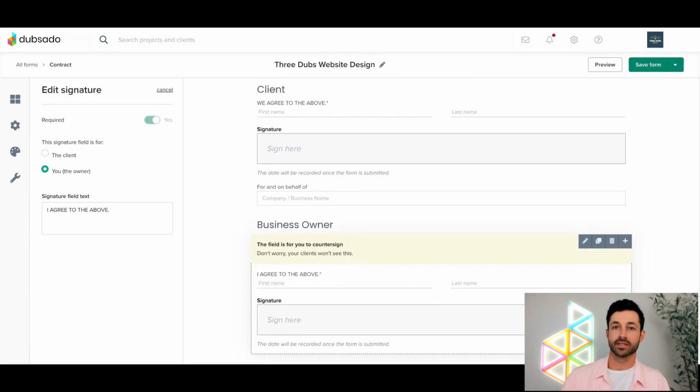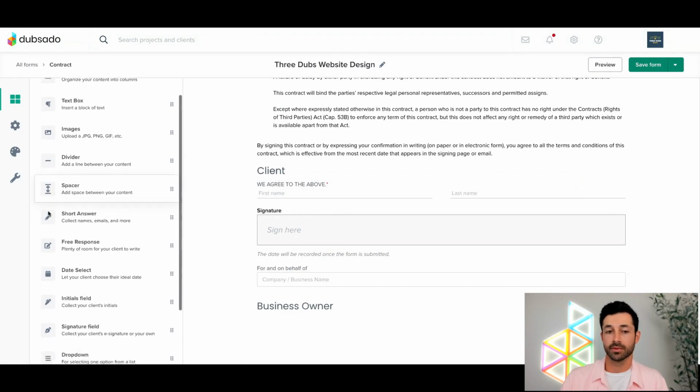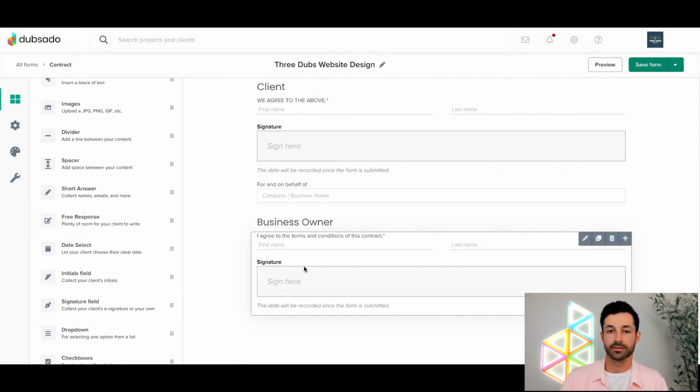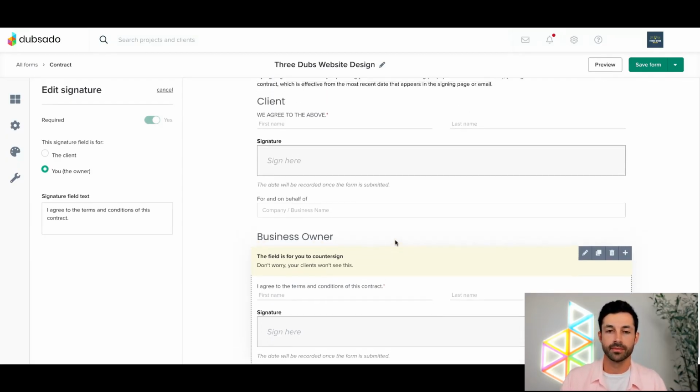A lot of folks will have this in there just by default because the sample contract will have one in there, and they feel obligated to keep it in there. But if you're someone who's like, hey, I don't need to, or my clients typically don't mind if I'm not signing the contract, don't worry about it. That's totally fine. You can go ahead and just get rid of this. If you wanted to add it back in, no worries. We can add in that signature field right here. Just make sure it's set to business owner. This little yellow area here notes that this field is for you to countersign. You won't see it, that's true. We'll take a look at that once we're inside of a project. You will not see this when you view it, and the client won't see that little yellow field there as well when they sign this.